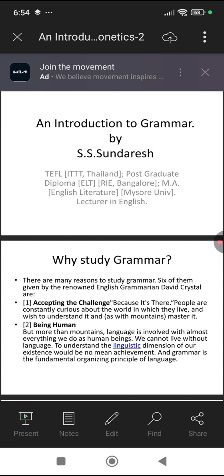In Pecha Kucha, a speaker has to present no more than 20 slides in a PowerPoint presentation, and each slide should not be spoken about for more than 20 seconds. So the total time of a Pecha Kucha presentation is around 6 minutes 40 seconds.